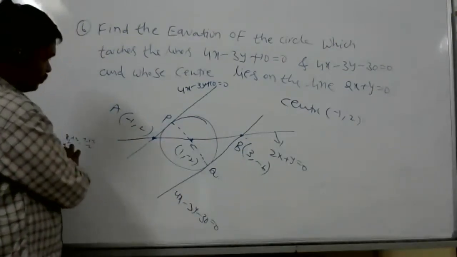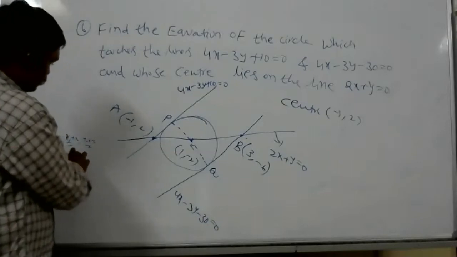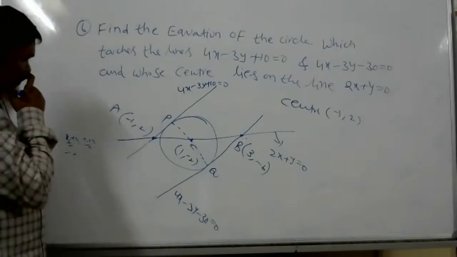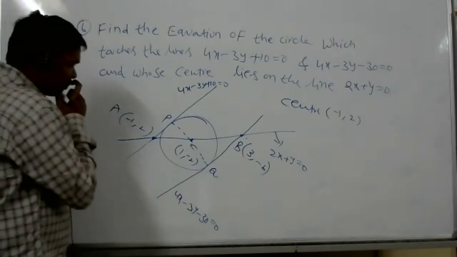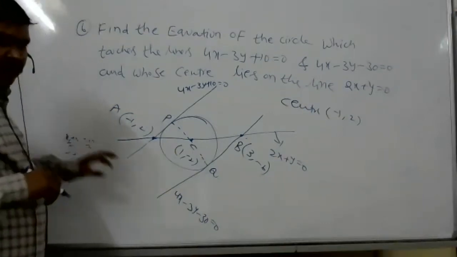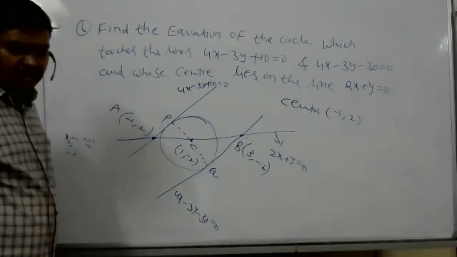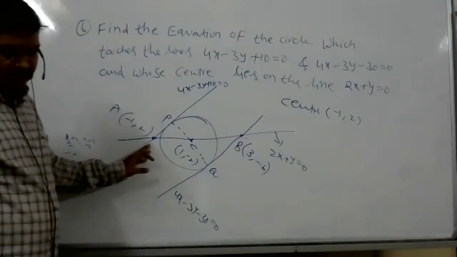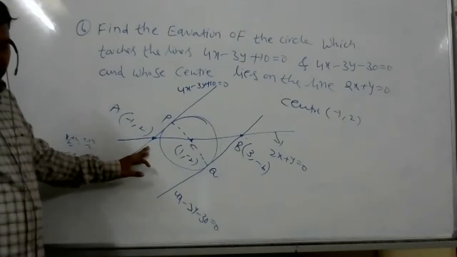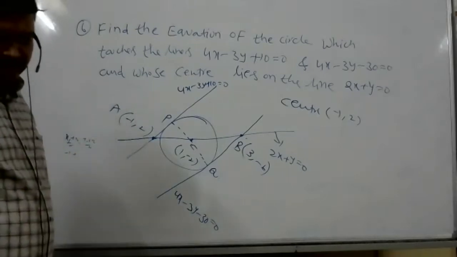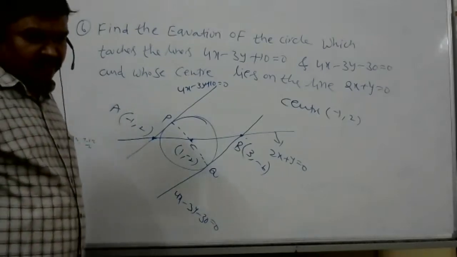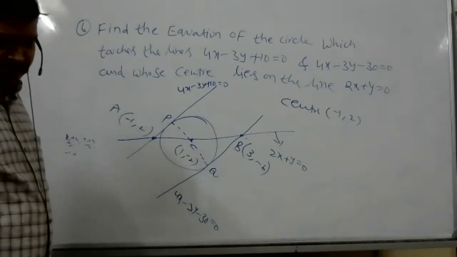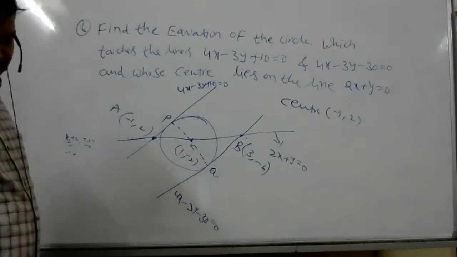Risha is asking how we know that C is the midpoint of AB. Is there any proof for that? We can prove it with congruency, sir. PC is equal to CQ, angle PCA is equal to angle BCQ, and angle APC is equal to angle CQB.